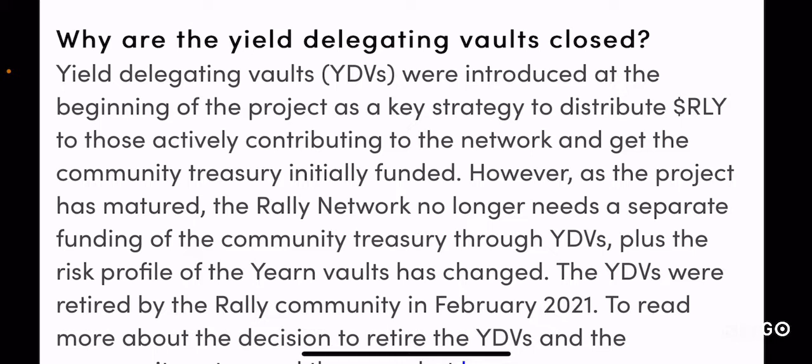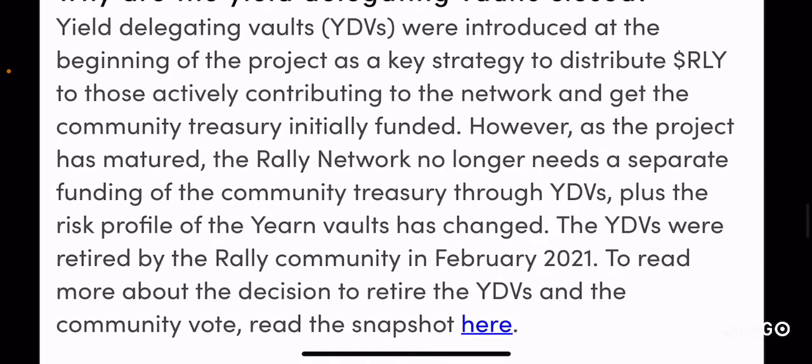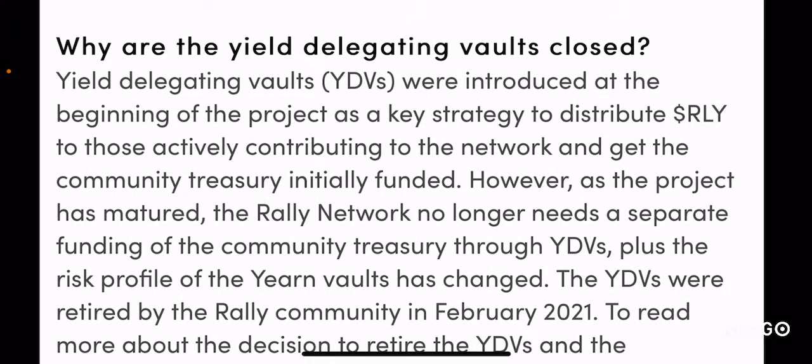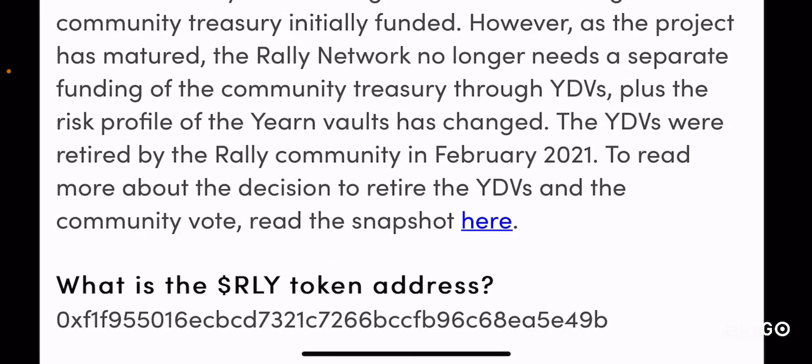So in order to incentivize people to use the network, the team created these yield delegating vaults, which generated a constant yield for RLY tokens, and distributed these RLY rewards to the community members, right? But as this platform started growing and maturing, the vaults stopped, and people were asking the team what happened to these vaults, right? As of February 2021, the vaults are closed, and you can read more about that by clicking on this snapshot here, right?